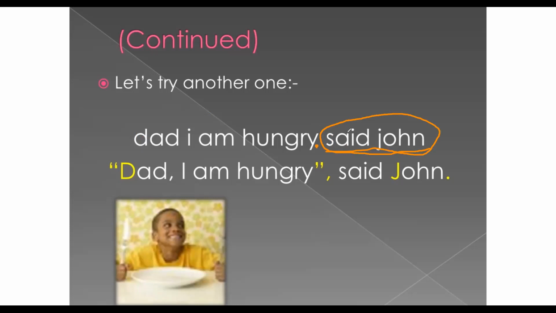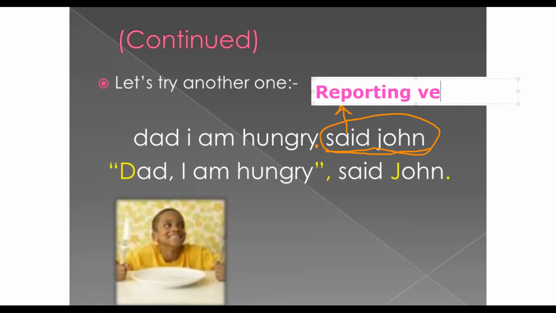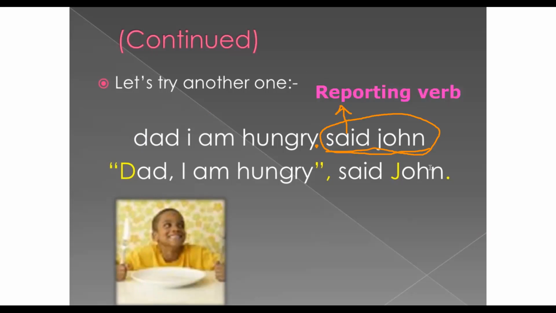All right, here, said John. Focus. This is called the reporting verb. Said John. Cried John. Whispered John. Shouted. Any verb that tells me who is saying what's before the reporting verb. Again, "Dad, I am hungry," said John. Said is the reporting verb. What's before it was said by John.